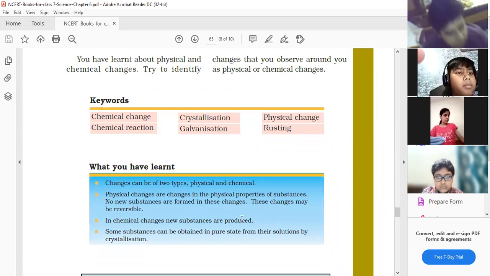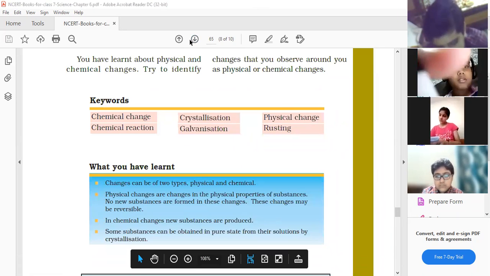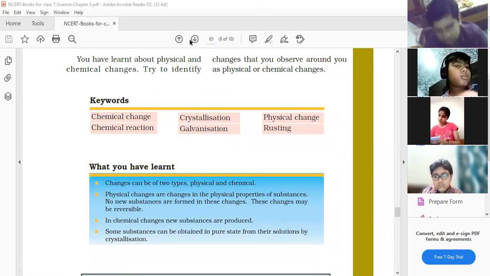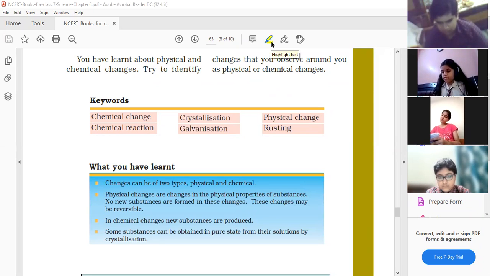Ma'am, what is the definition of chemical reaction? Next is chemical reaction: this is a type of reaction in which substances react to give the products.